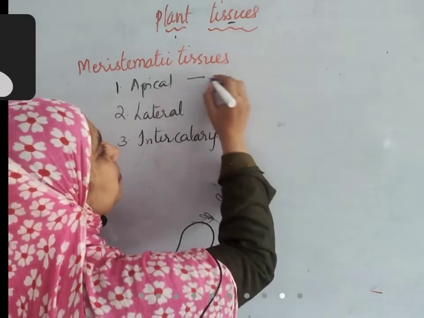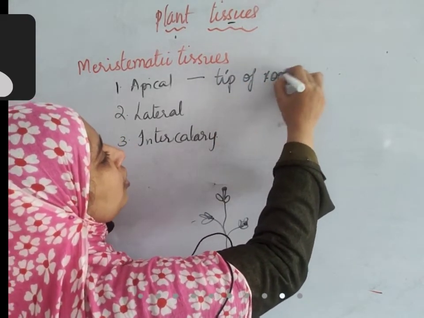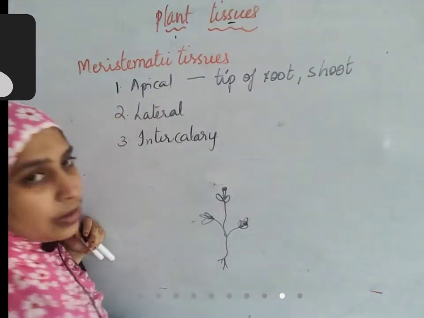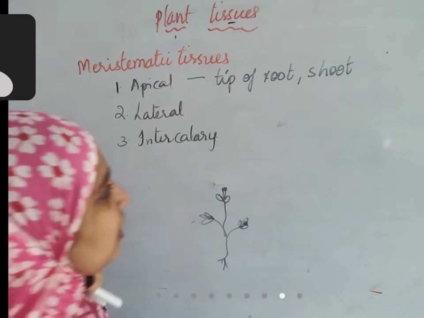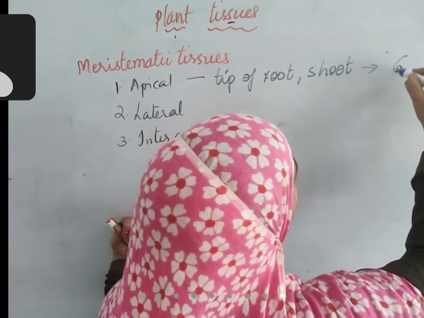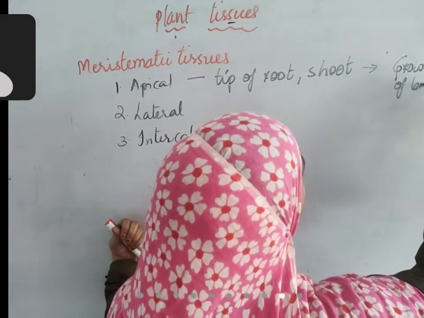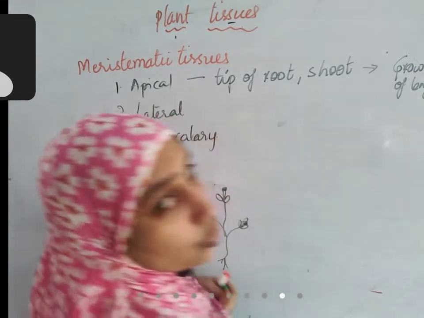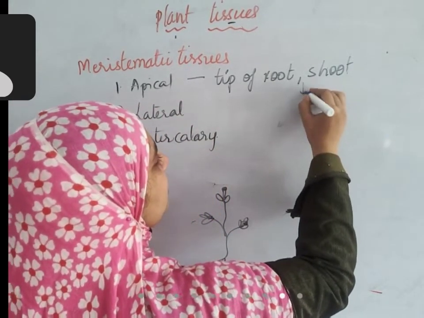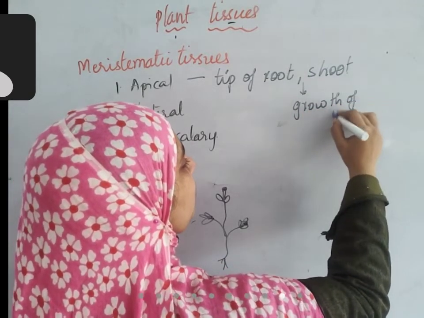So in the tip regions, tip of root or shoot, it is present, and it helps in lengthwise growth of plants. It helps in growth of length of plants.